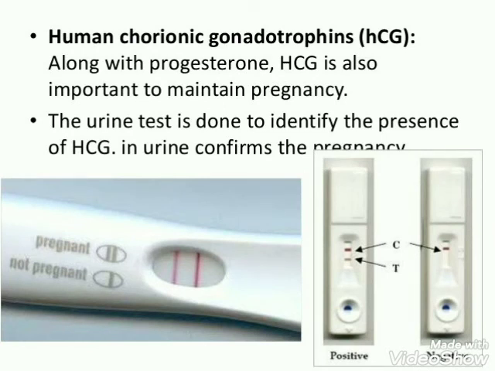Human chorionic gonadotropin, or HCG. Along with progesterone, HCG is also important to maintain the pregnancy. A urine test is done to identify the presence of HCG in urine, and if it is present in the urine, it confirms pregnancy.